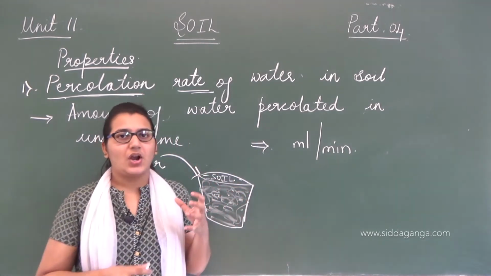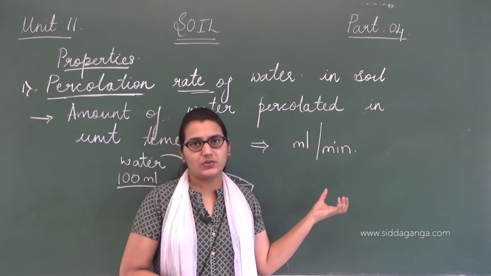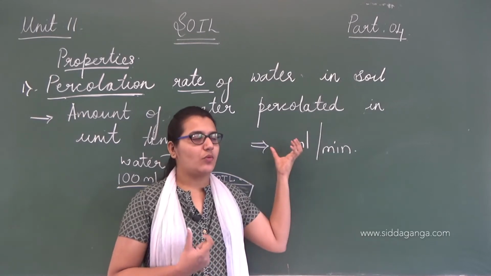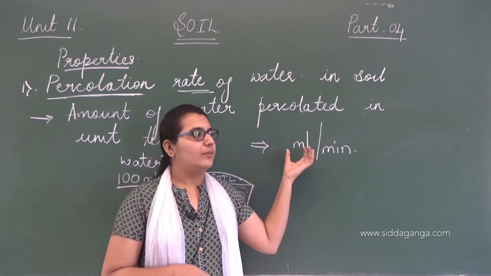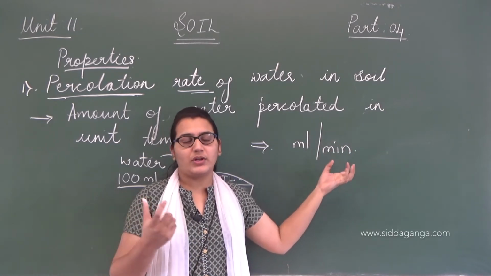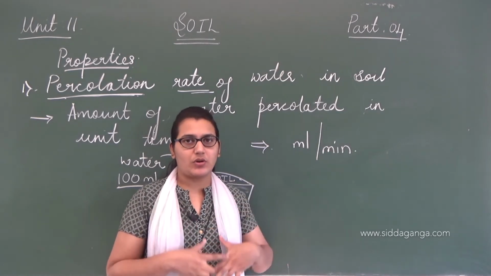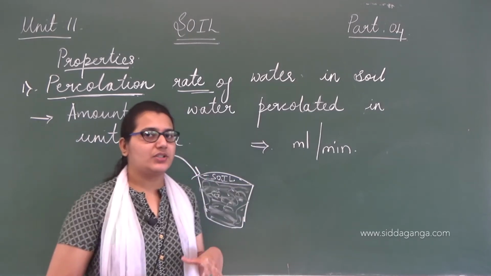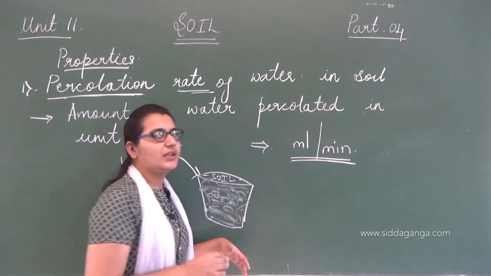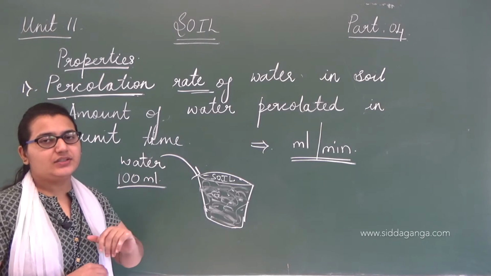Okay, it means how much water we have poured or applied on the soil, and we allow the soil to absorb it. So the water we have applied, how much does the soil take, and at what time, how long does the soil need to absorb the water. That is the percolation rate, and it is measured in ml per minute. Water is measured in milliliters and the time is measured in minutes.